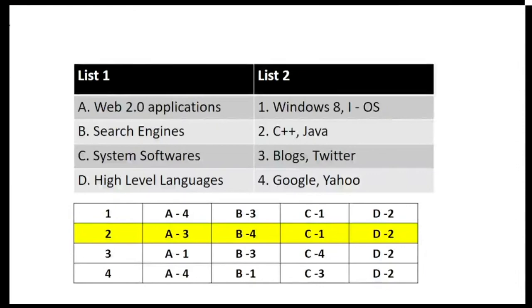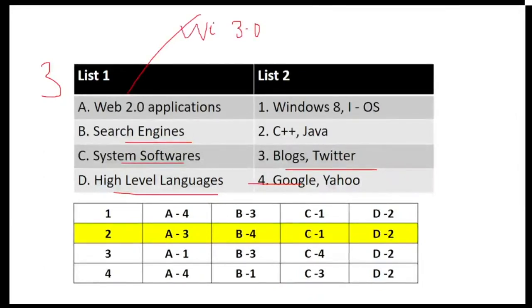For question number 3, the right option is 3B. Web 2.0 application talks about your blogs and Twitter. Search engines talk about Google and Yahoo. System software talks about Windows, and high level language talks about C++ and Java. There was one question on Web 3.0 application in the 2021 paper. Web 3.0 application talks about the semantic web. Please remember, it talks about the semantic web.